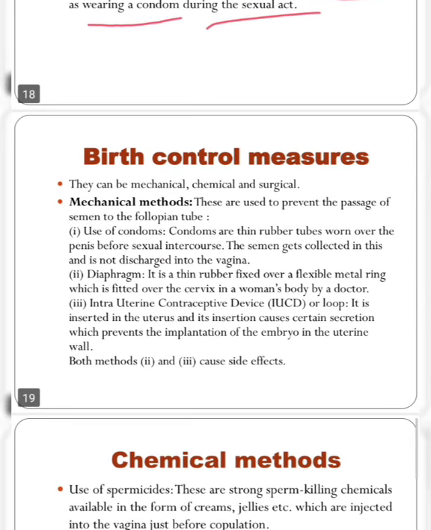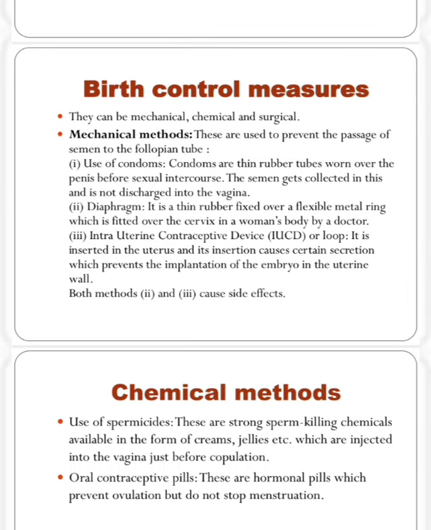Okay, next we will see some birth control measures. They can be mechanical, chemical, surgical. So, the birth control measures are three types: mechanical, chemical, or surgical. So, at first we will see the mechanical methods. These are used to prevent the passage of semen to the fallopian tube. Means if the couples are using this method, then by this mechanical method, the semen cannot go inside the fallopian tube. So, the first process is the use of condoms.